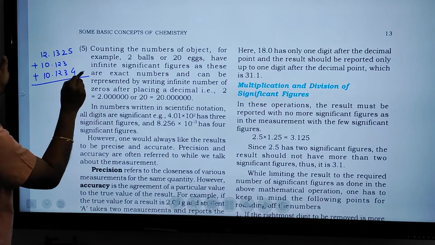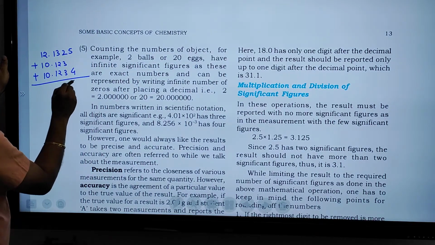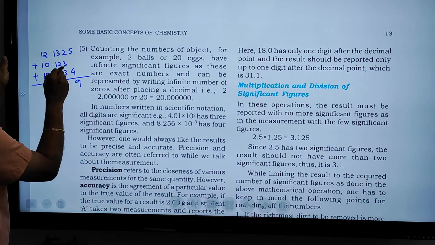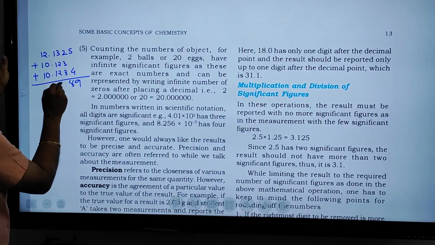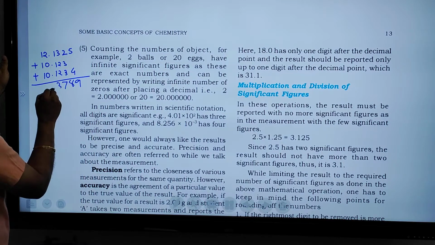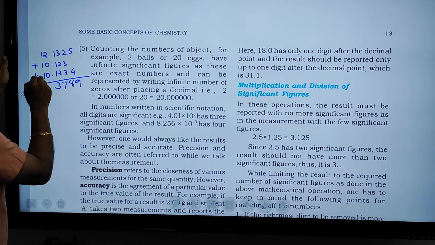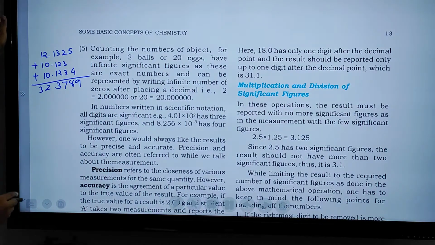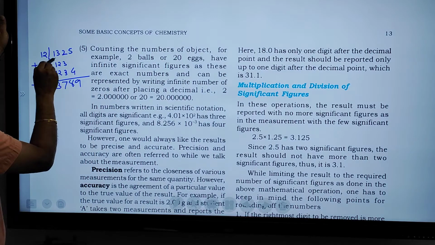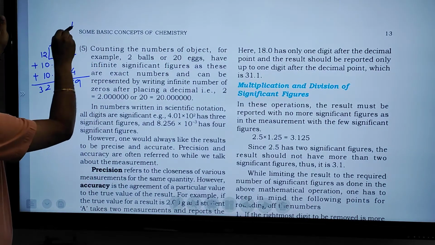We must calculate: 4 plus 5 plus 4 is 9, 2 plus 3 plus 3 is 8, 3 plus 2 plus 2 is 7, 1 is 3, and there is the 10, 20, and this plus 12, 32. So here after the decimal point there are 4 digits.